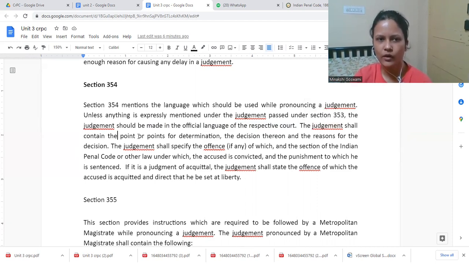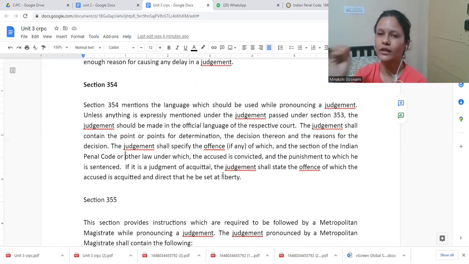The judgment shall contain the point or points for determination, and the decision there. It would also mention that these might be the questions which we had to decide, and this is how we have decided. Sometimes you will also see they would give point numbers. Question number 1, this is what we have decided. Question number 2, this is what we have decided. So point-wise, whatever they have decided, everything would be clearly mentioned.